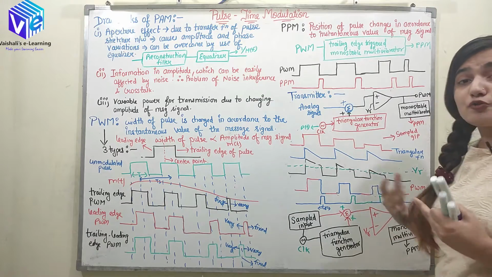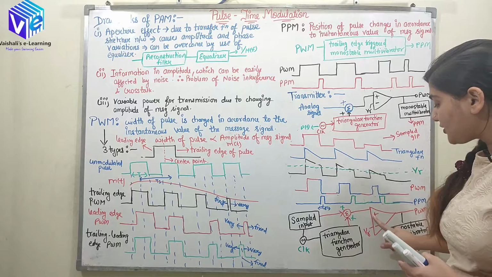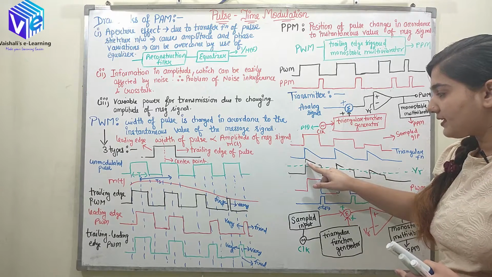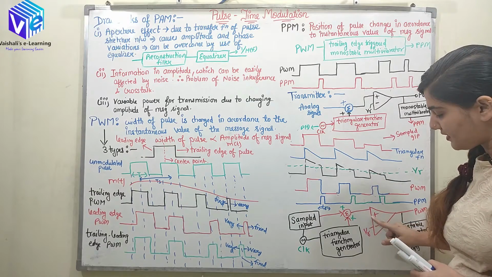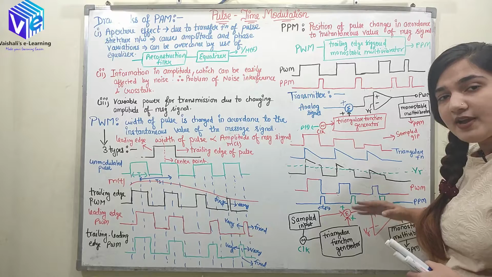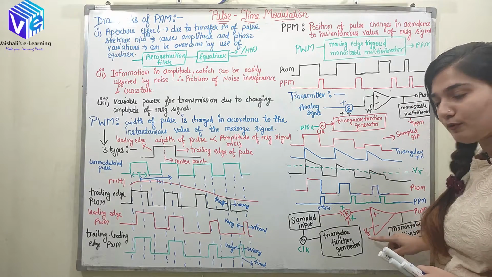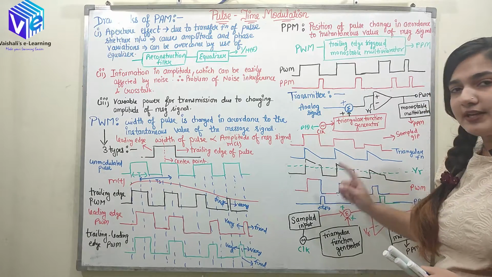Now what is the output of the comparator? The output will be positive whenever the black signal fed to the positive terminal is greater than the negative terminal. VR is fed to the negative terminal.